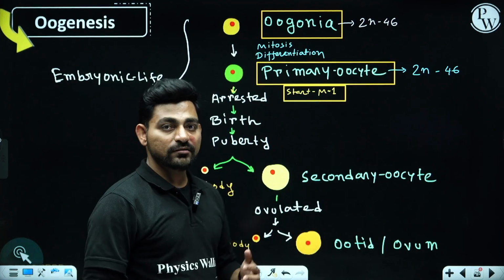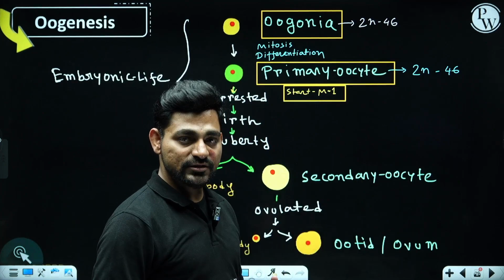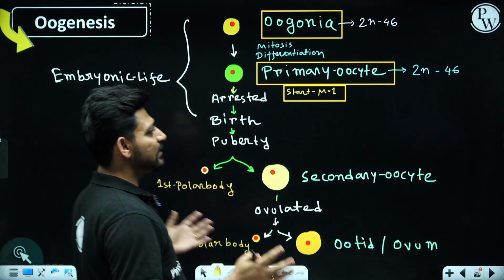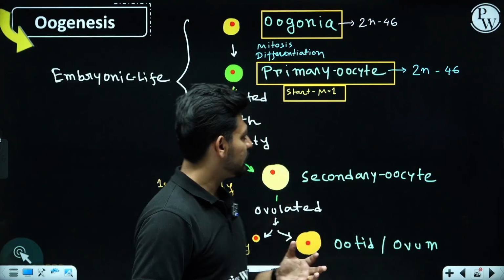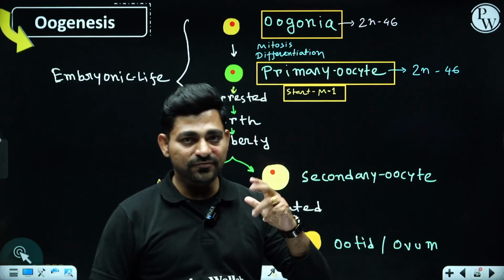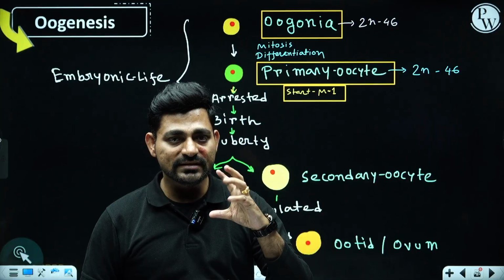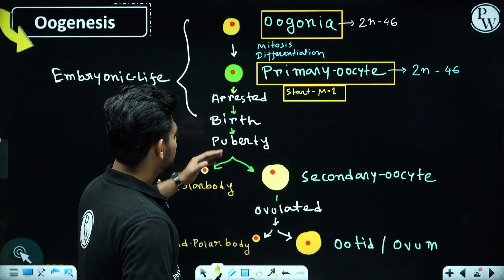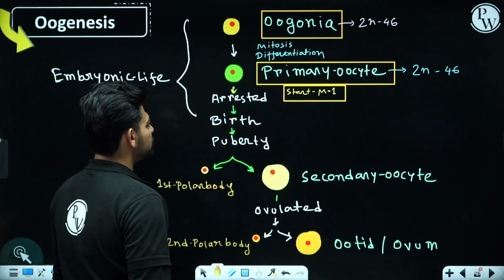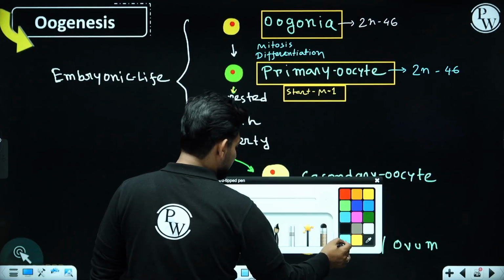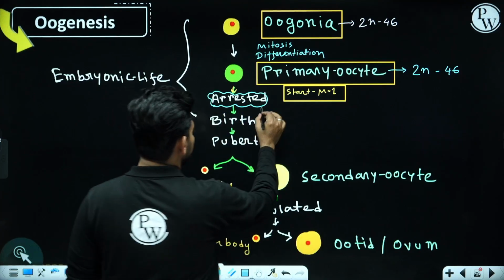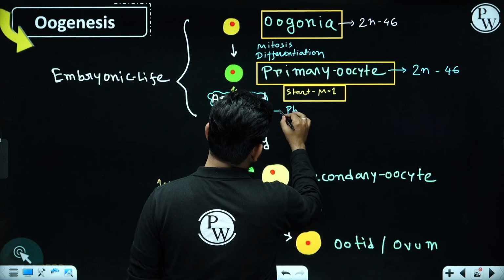So a few body chemicals or agents will come to this primary oocyte from the surrounding follicular cells. Now this primary oocyte is encaged inside that primary follicle. So these follicular cells will send some chemicals, some signal, and forbid the primary oocyte to complete meiosis 1, and it will get arrested, meaning meiosis 1 is paused now at the prophase 1 phase.